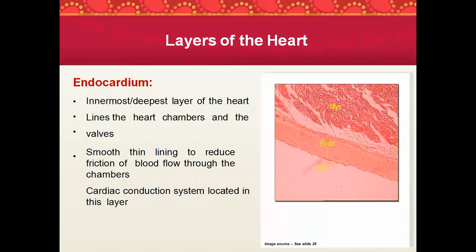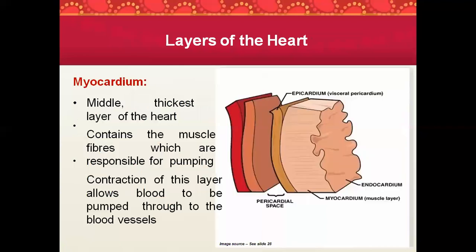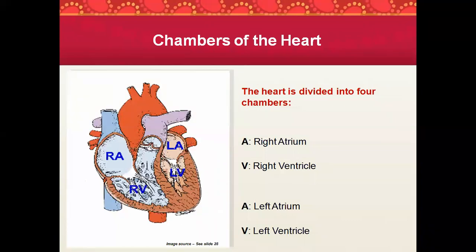These are the cardiac conduction system: your SA node, your AV node, your Purkinje fibers, your bundle of His. They are all located in your endocardium. But your myocardium contains muscle fiber and is solely responsible for pumping, for contraction.